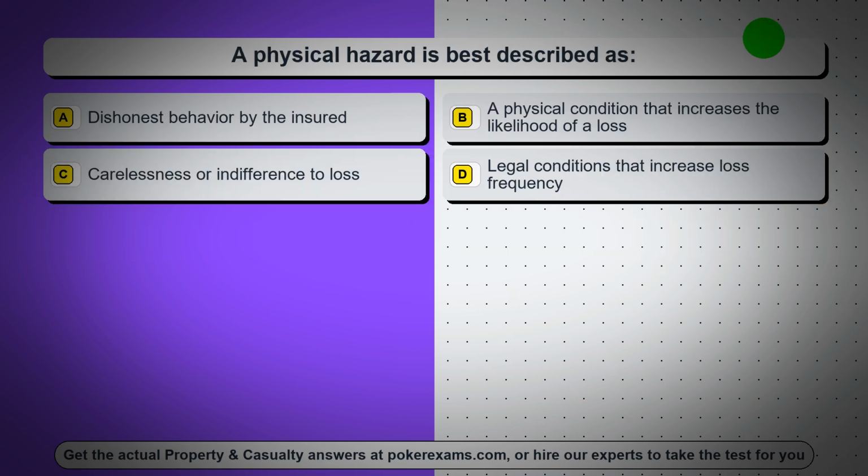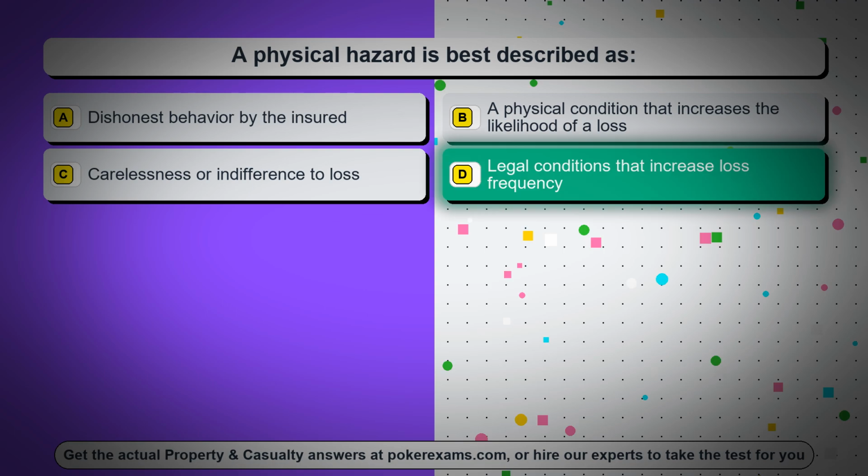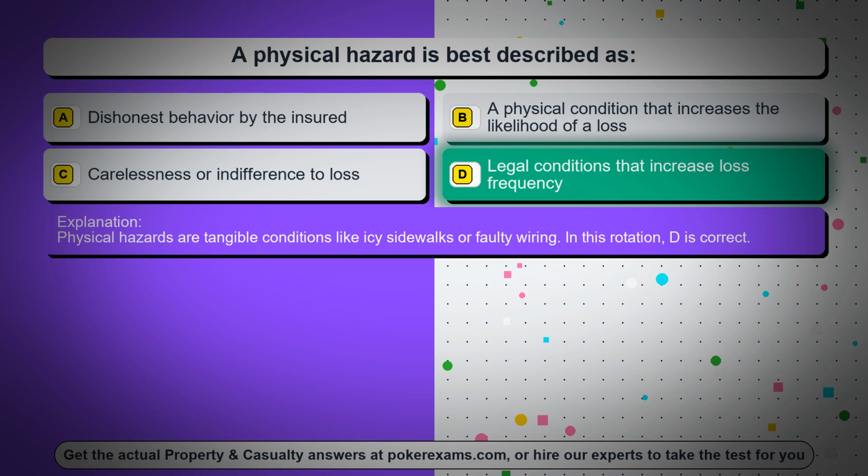Question 19. A physical hazard is best described as option A, dishonest behavior by the insured, option B, a physical condition that increases the likelihood of a loss, option C, carelessness or indifference to loss, option D, legal conditions that increase loss frequency. The correct answer is option D, legal conditions that increase loss frequency. Physical hazards are tangible conditions like icy sidewalks or faulty wiring. In this rotation, D is correct.